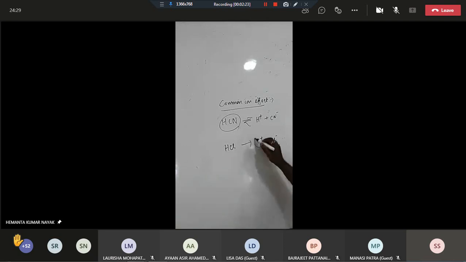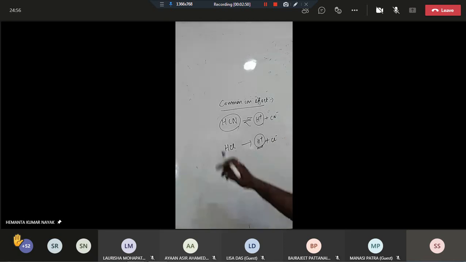As a result, the amount of H plus in the solution becomes more, and this H plus is common to the H plus from HCN. Correct. As a result, the H plus concentration increases, and due to that increase, what will happen to the dissociation of HCN? Tell me, will the reaction shift forward or backward? Backward. Very good. So the reaction will shift backward.